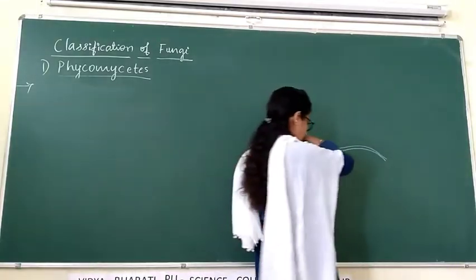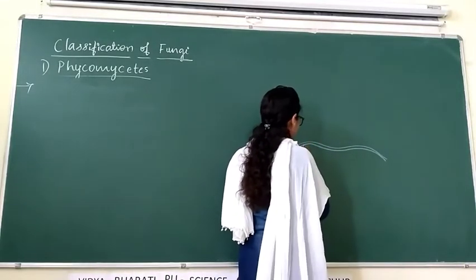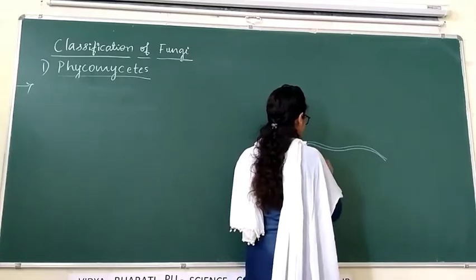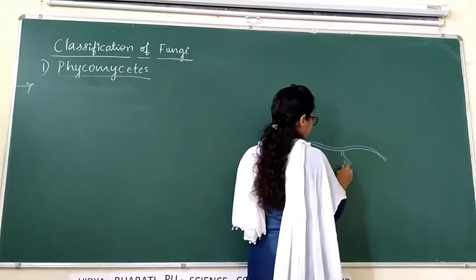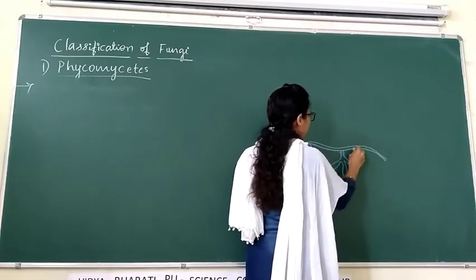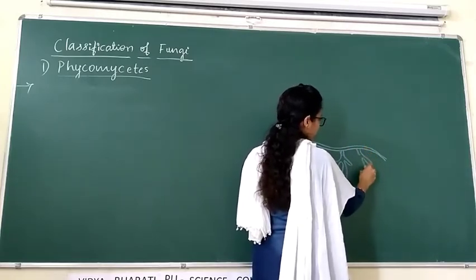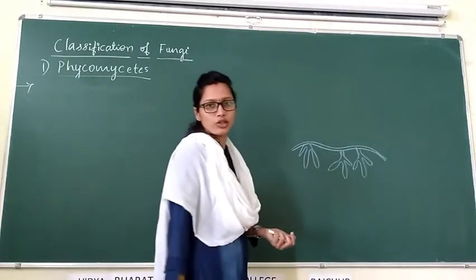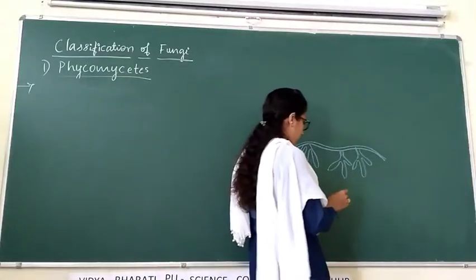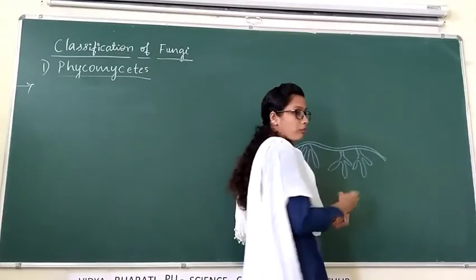Rhizopus is commonly called as bread mold because usually it develops or grows on bread.